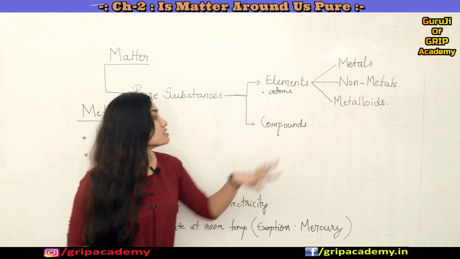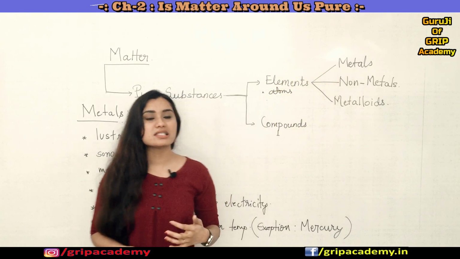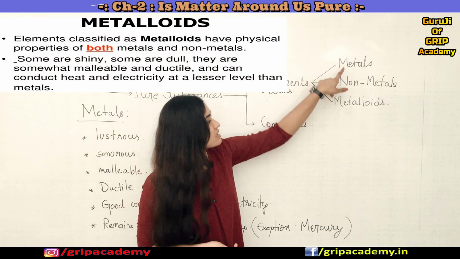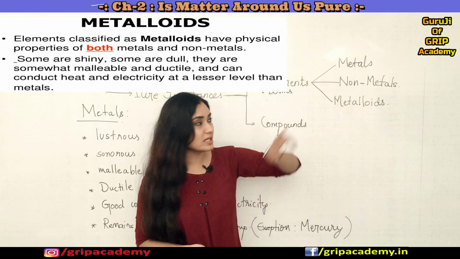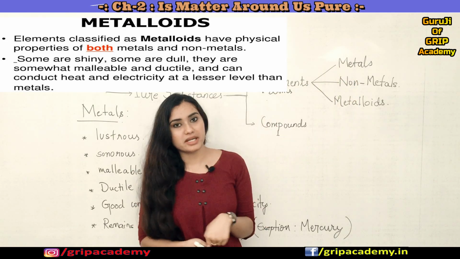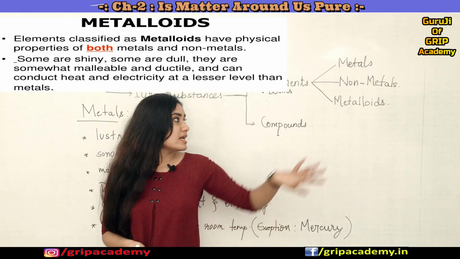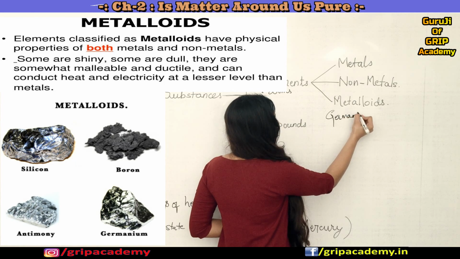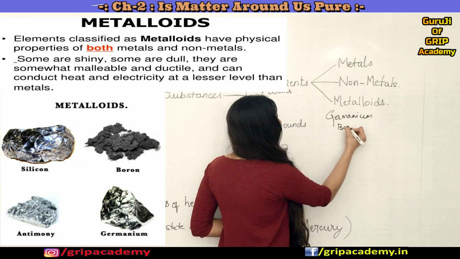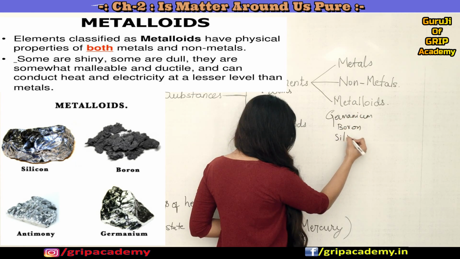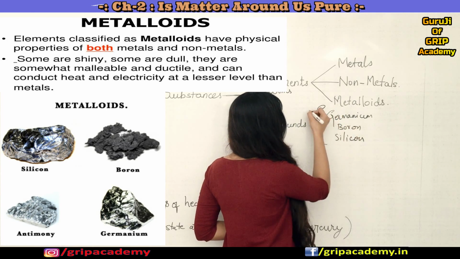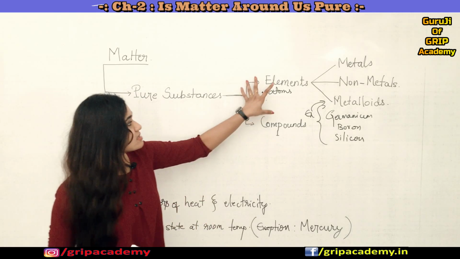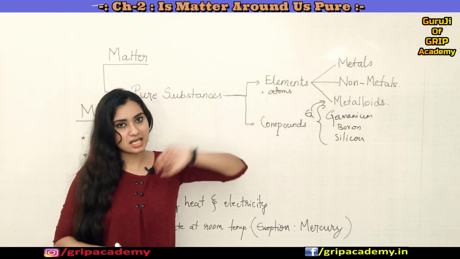Fine, yeah. So now coming to the metalloids. See, metalloids are those which show intermediate properties between metals and non-metals. Examples for metalloids are germanium, boron and silicon. Okay, these are all the examples for metalloids. So this is all about elements classification.